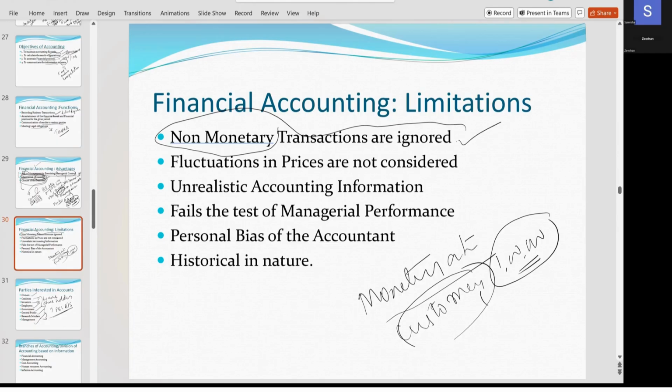So that is one limitation. Okay. And next one is fluctuation of prices are not considered. Fluctuation of prices means, suppose this is accountancy book. Today, what is today's date? 2nd May. I purchased a pen worth 10 rupees. I'll write here 10 rupees in the books of accounts.